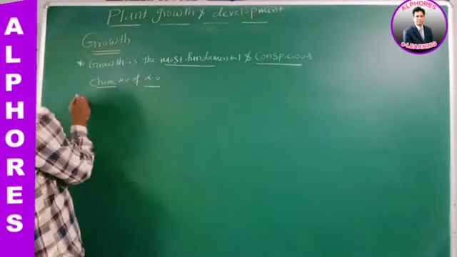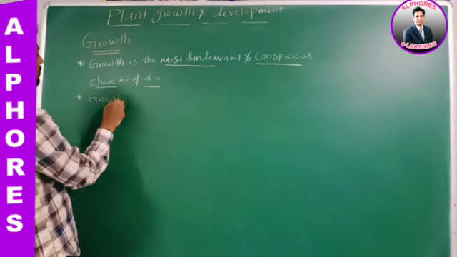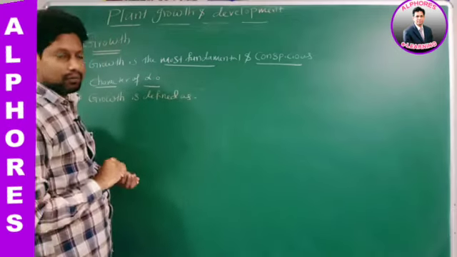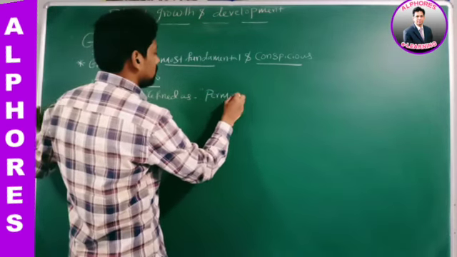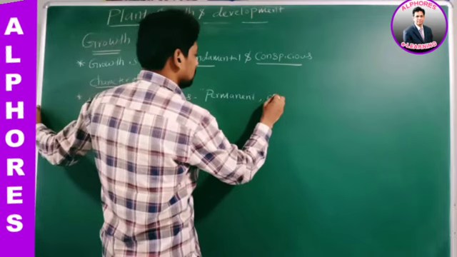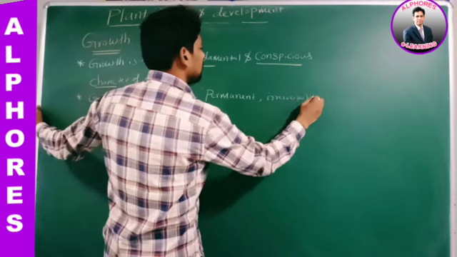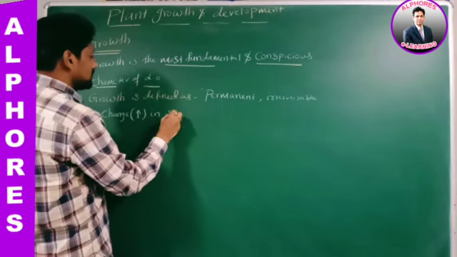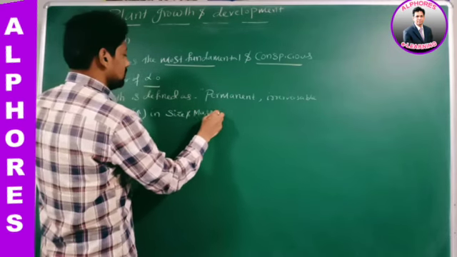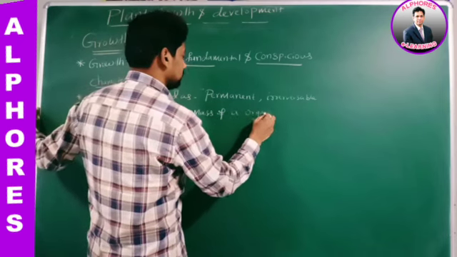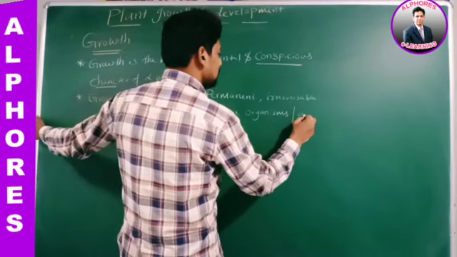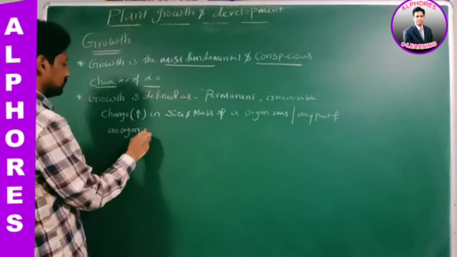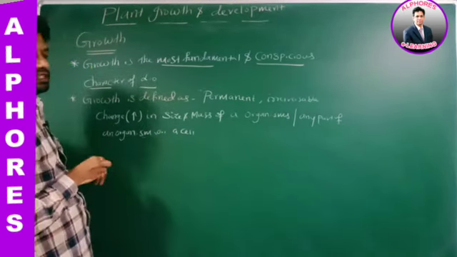How can we define growth? Growth is defined as a permanent, irreversible change, nothing but increase in size and mass of an organism or any part of an organism, or a cell. See this definition carefully.